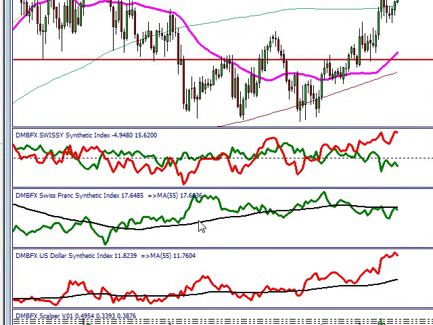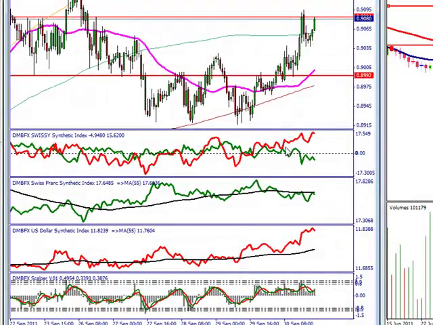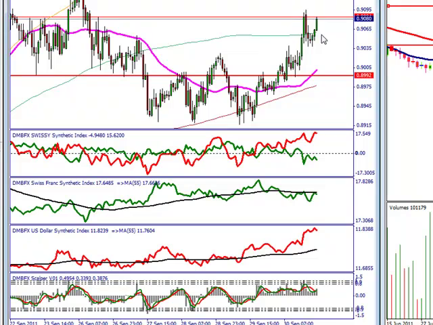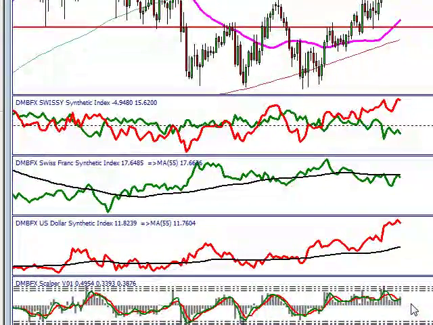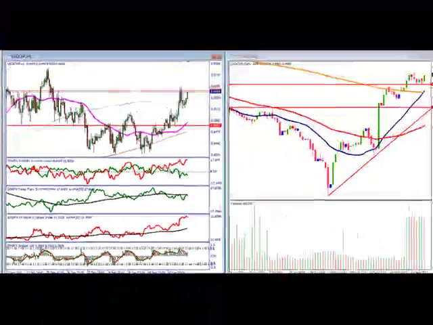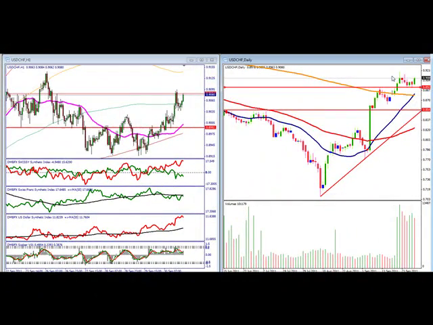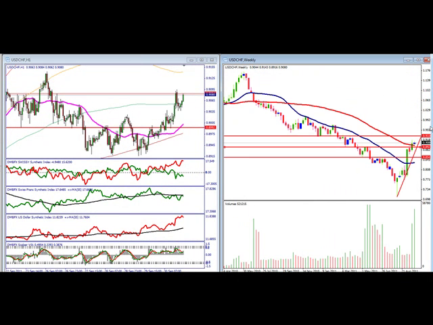The franc began to average off as the dollar moved higher. That's why we got the divergence. That's why we got the push higher. Here we can see maybe the buyers are in control, but we're basically in a neutral zone, so we'll have to wait to see what happens. As long as the dollar is in control, we will move higher. And on the daily, our next area that we'll be watching is 0.93.